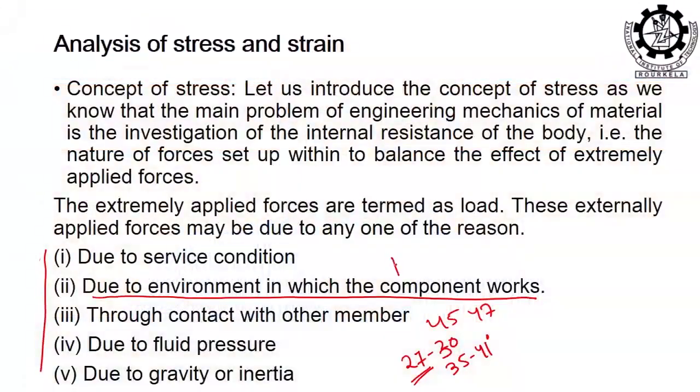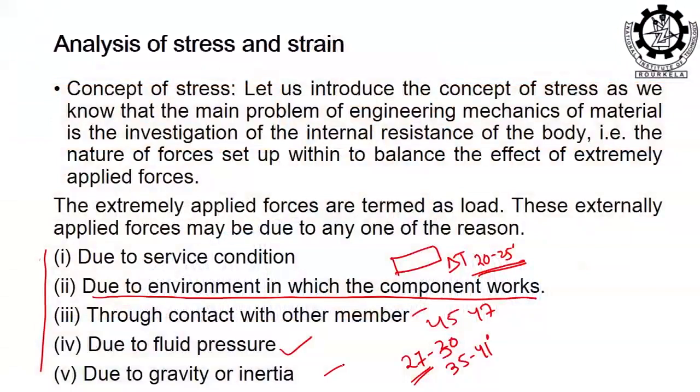Now, what should be the range of temperature? When I say delta T, from the initial temperature to the final temperature, there should be a range of 20 to 25 degrees centigrade. If the temperature varies, then the material can resist through contact with other members, when I am just designing a rod. In a whole car, there are various parts: the wheel, the bearing associated with the axle, the axle, the shaft. All these combinations are there, so one is in contact with the other.